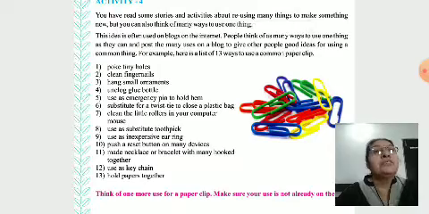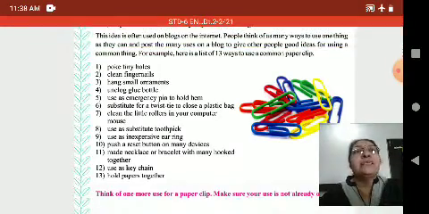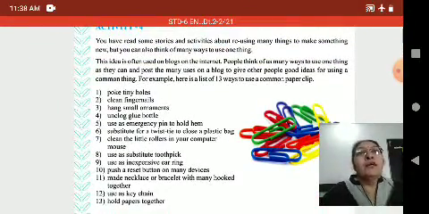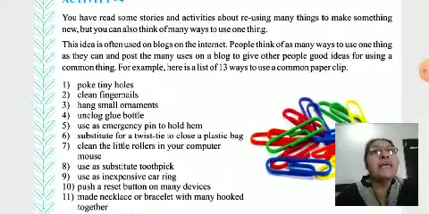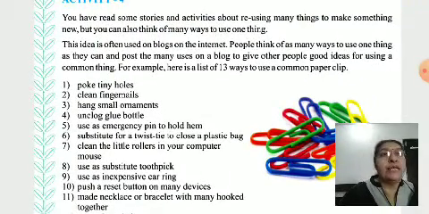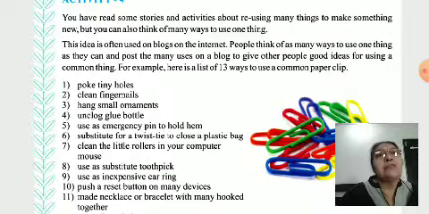Reuse, reduce and recycle. In this activity 4, you have some stories and activities about reusing many things to make something new, but you can also think of many ways to use one old thing. Discarding means wasting things.